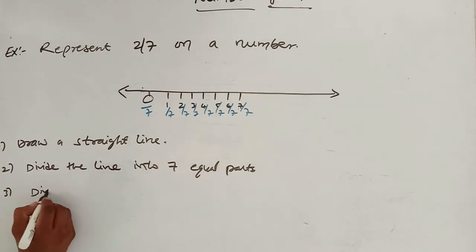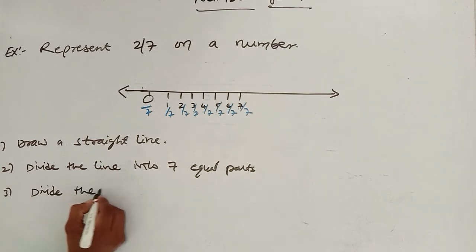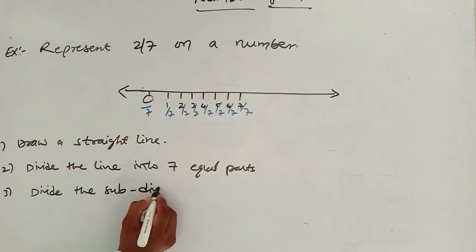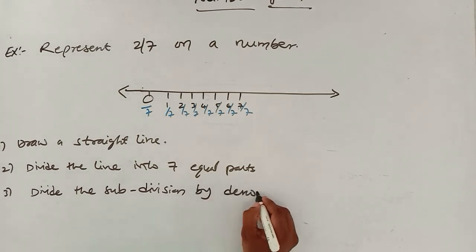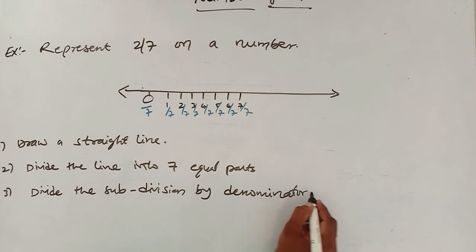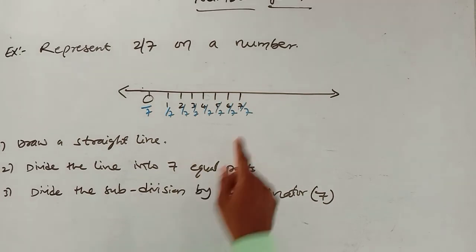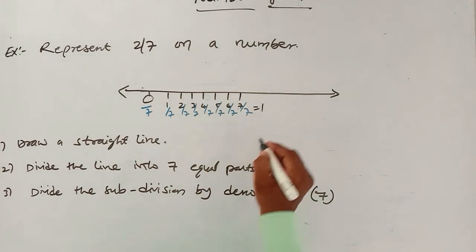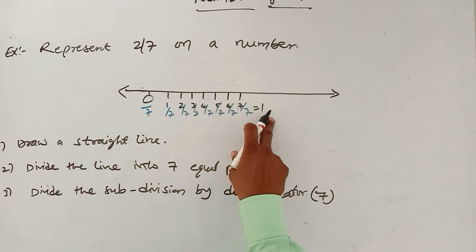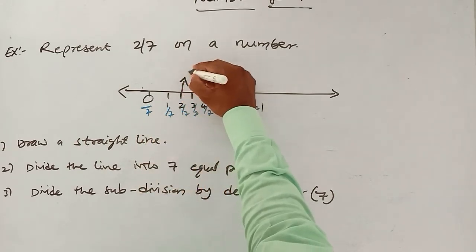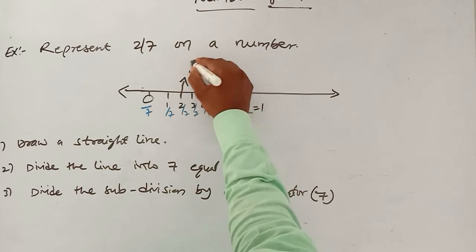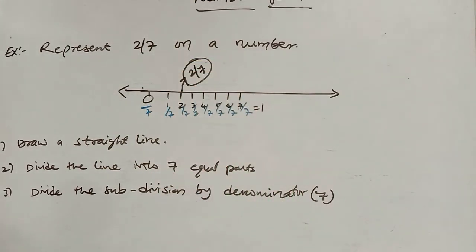Now divide the subdivisions by denominator, that is 7. Now I need to represent 2/7. Here 7/7 is equal to 1. Now 0 to 1, I am dividing it into 7 parts. Now 2/7 is here. In this way we are going to represent the 2/7 on a number line.